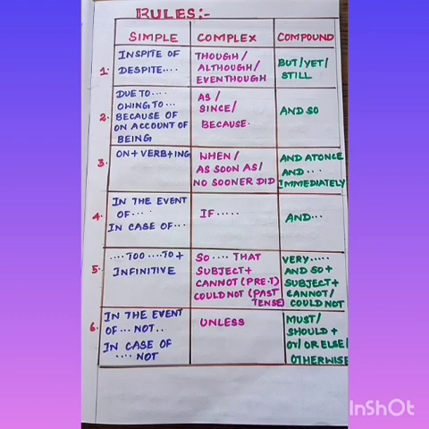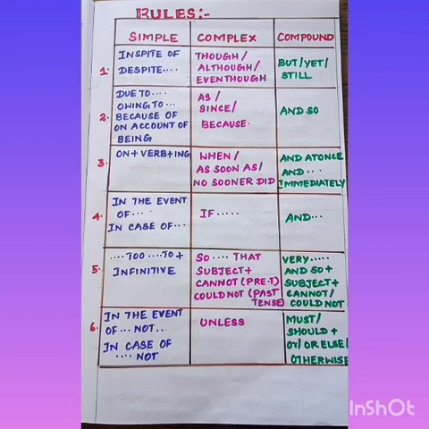Very, and so plus subject; similarly, present tense, cannot; past tense, could not. And type 6: in the event of not, in case of not, unless, must or should plus or else or otherwise. So these are the 6 basic types you should remember to transform the sentence from simple to compound, compound to complex.